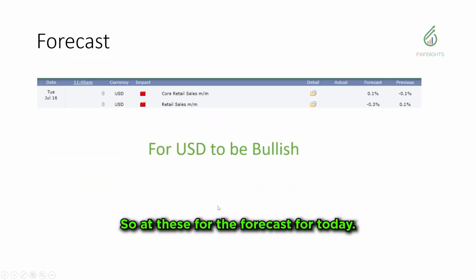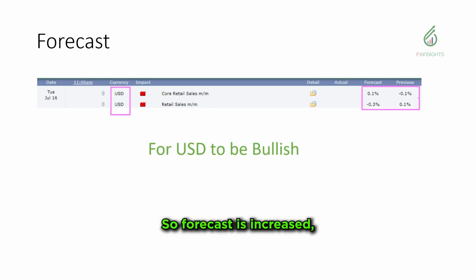So at least for the forecast for today, this is going to come out at the same time as the one for the Canadian dollar. So this is at 8:30 p.m. as well. This should affect the USD. So the forecast is right here. Forecast is increase. This one is a decrease. So in terms of movement, it's much more aligned in following the core retail sales.